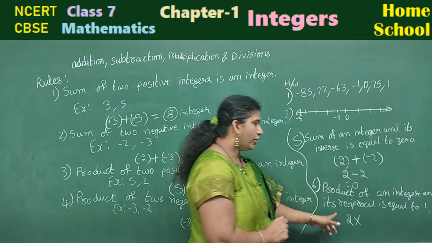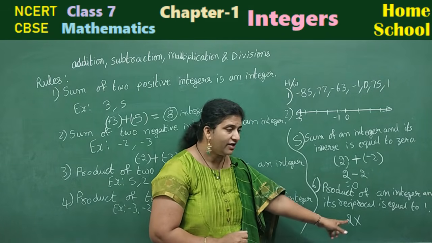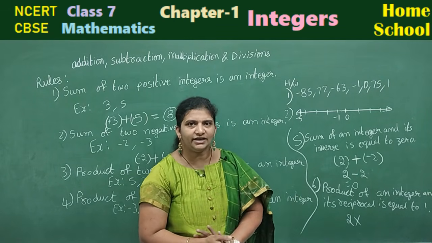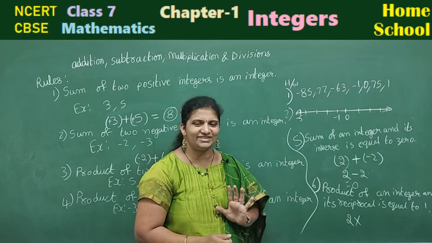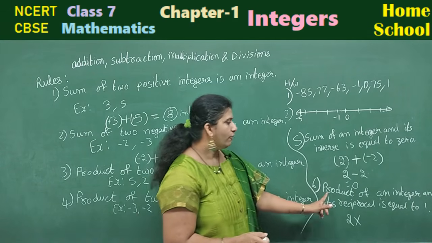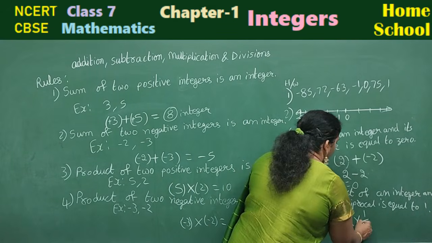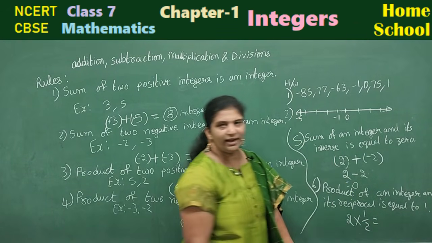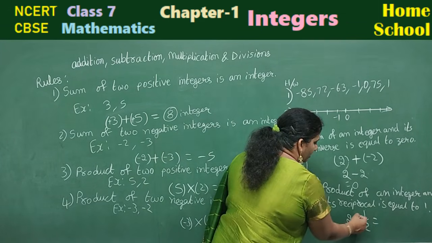Okay, product of an integer. This is an integer. If I say 1 by 2, that is not an integer. It is a fraction. It cannot come under integers. Understand carefully. Product of an integer and its reciprocal is equal to 1. What happens if you multiply? 2 into 1 will be 2.